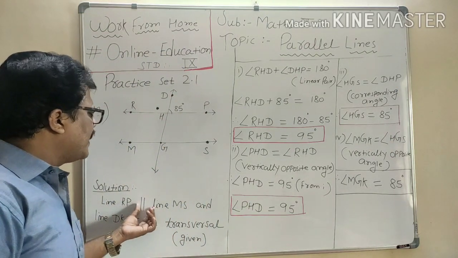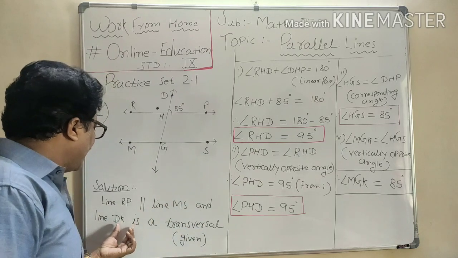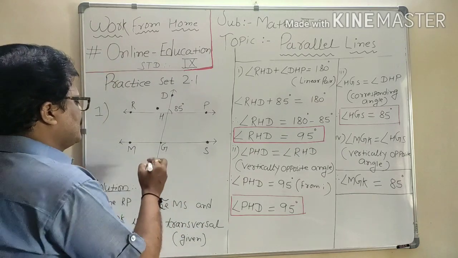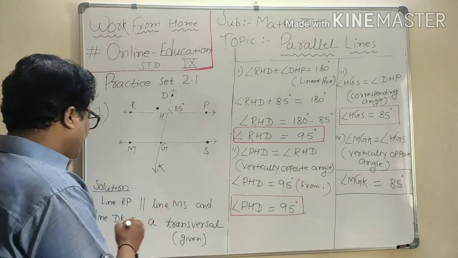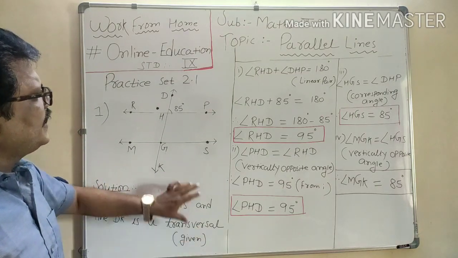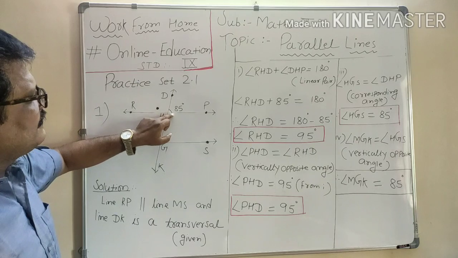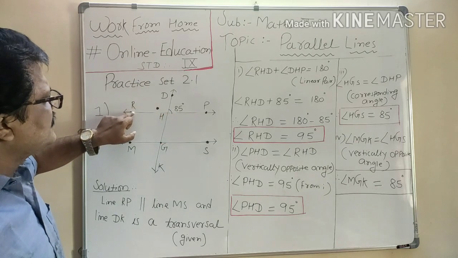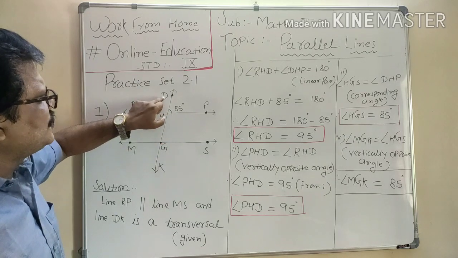Line RP is parallel to line MS, and line DK is a transversal, right? Line DK is a transversal. This information is given, and I mention it. Now angle DHP is given, and I have to find out this angle, angle RHD.